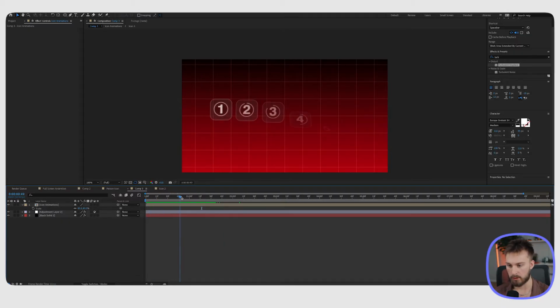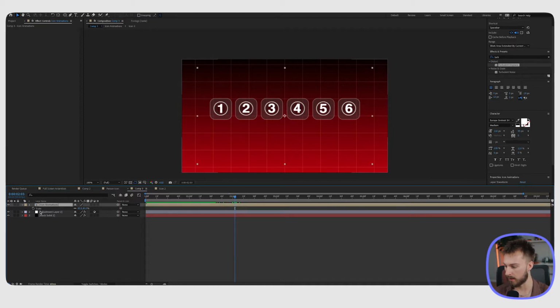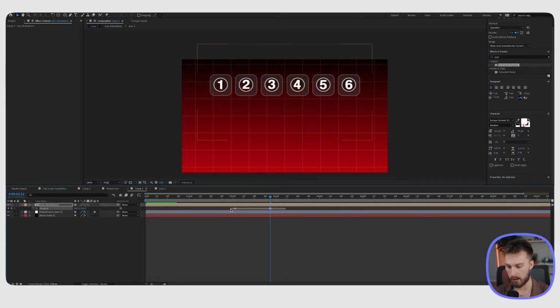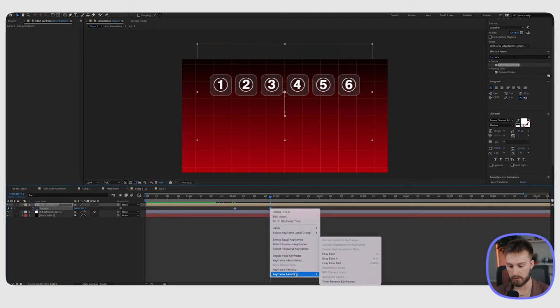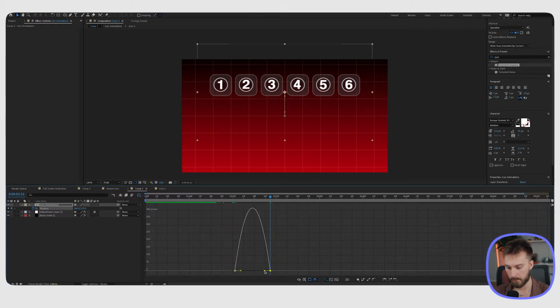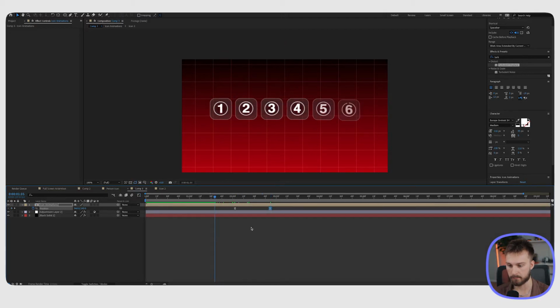Now we have to move these up and then have the brain come up. To do that, right around when the 6 comes up right here, we're going to create a keyframe for the position, and then move our playhead to the right and drag it up a little bit, probably right about here. We're going to highlight both these keyframes, right click, keyframe assistant, easy ease, go to the graph editor and move that to the left and watch back.